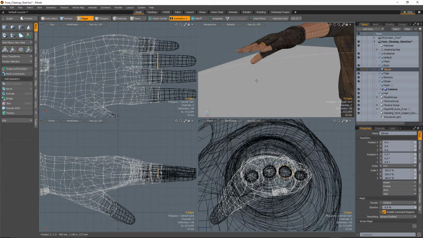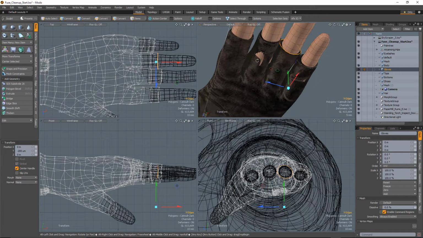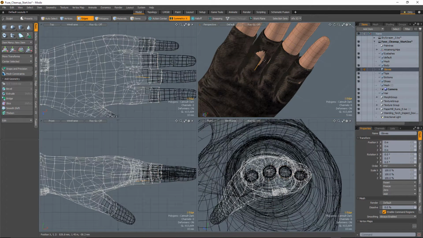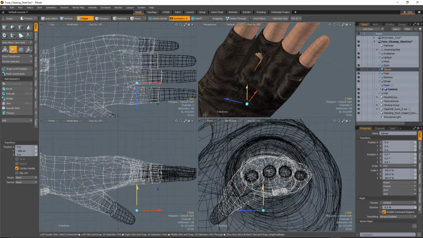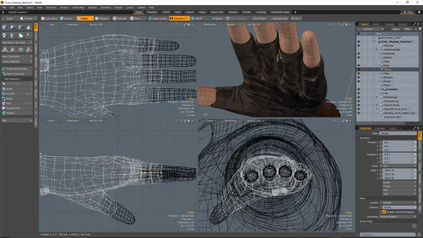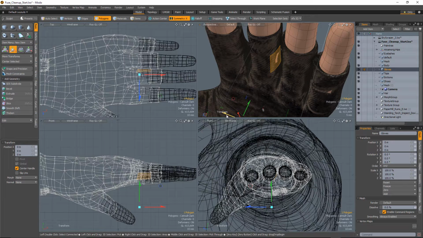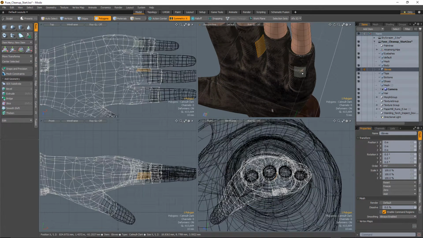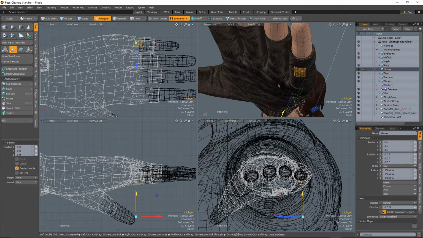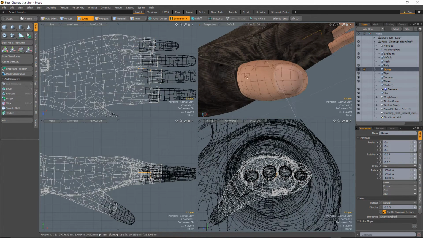to our fingers so that these come out nice, and you can make any little adjustments that you see fit here just to make these work. And there are a few little edges down here that I think just also need to be pulled down a little bit so that the fingers are fully inside of the glove. And maybe this one's going to be a polygon. We'll just pull that over, and just by going through and making some minor adjustments, you can then clean these meshes up so that they subdivide relatively well.